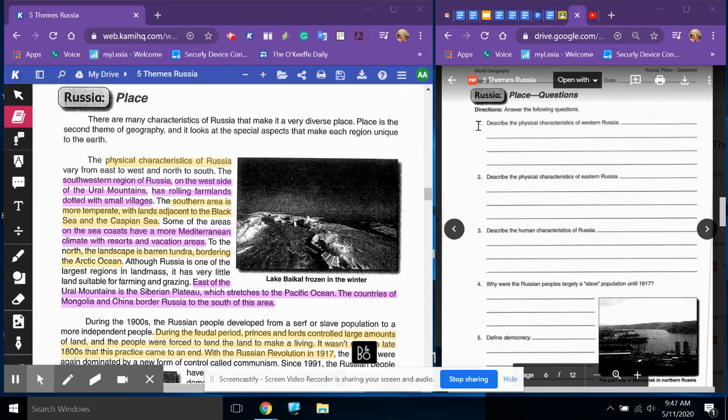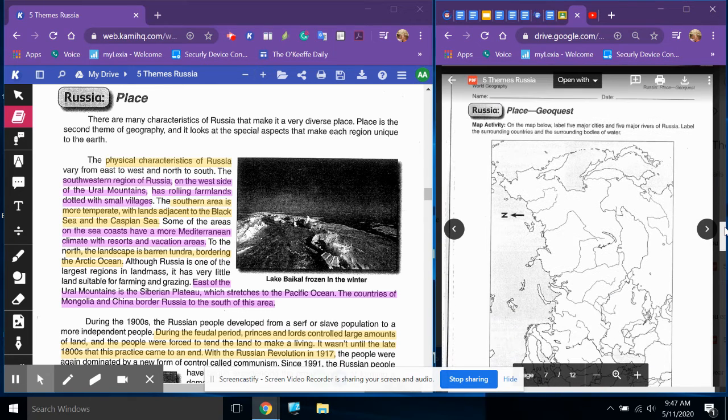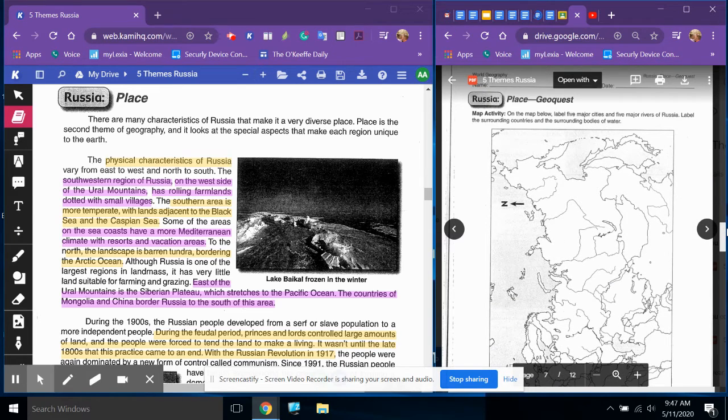The first question is, describe the physical characteristics of Western Russia. Then you'll describe the physical characteristics of Eastern Russia. Then you'll describe the human characteristics of Russia. Number 4, why were the Russian people largely a, quote, slave population until 1917? And define democracy. After you've answered these questions, you will then do a GeoQuest.